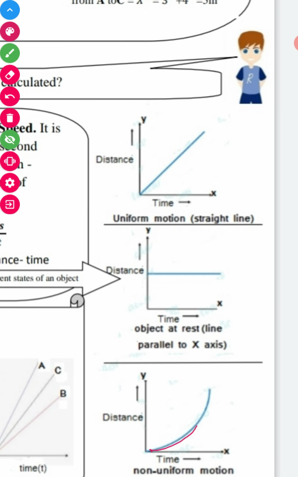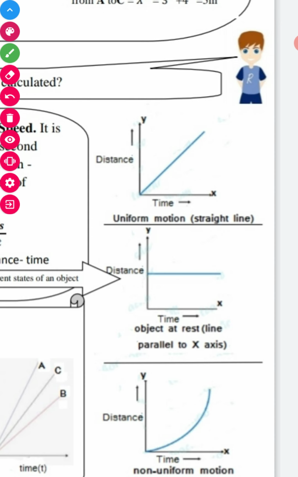Last we have this curve graph. Curve shows non-uniform motion. If an object covers unequal distances in equal intervals of time, this is known as non-uniform motion.